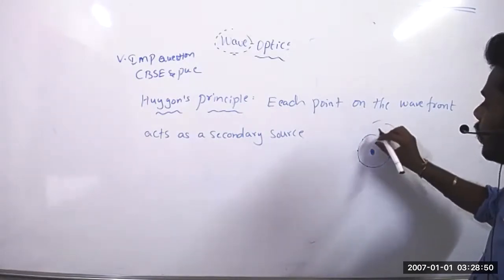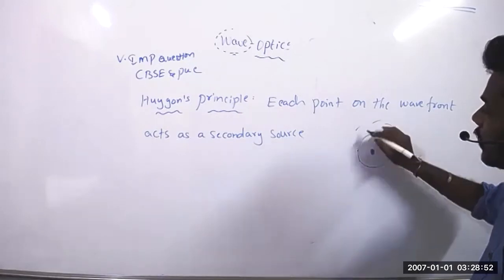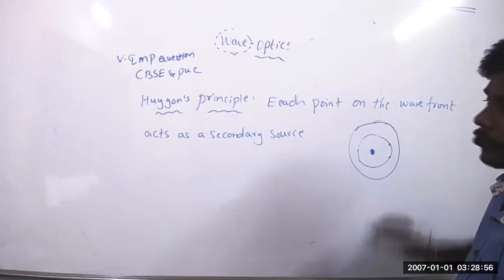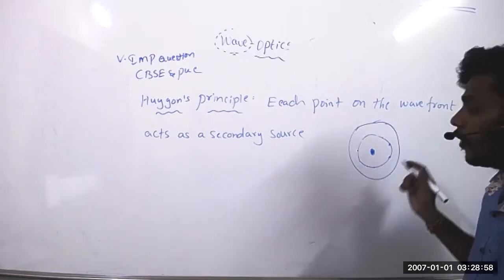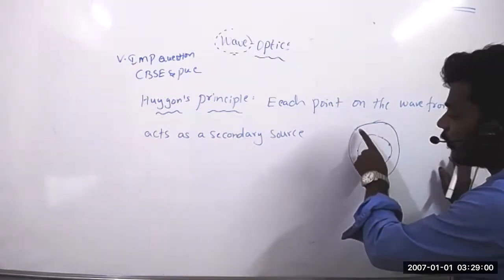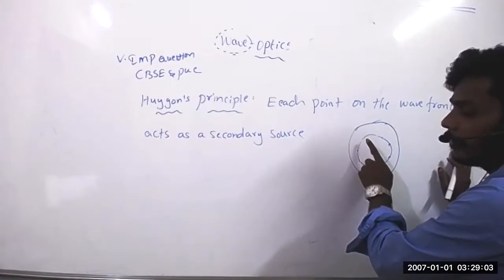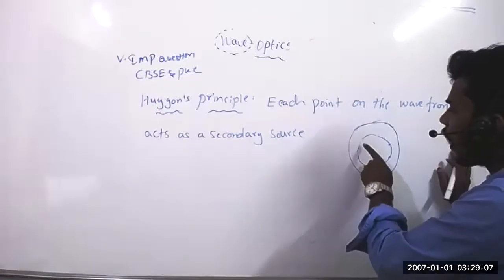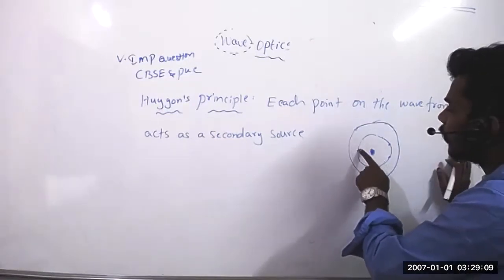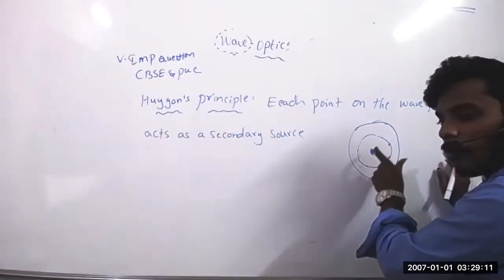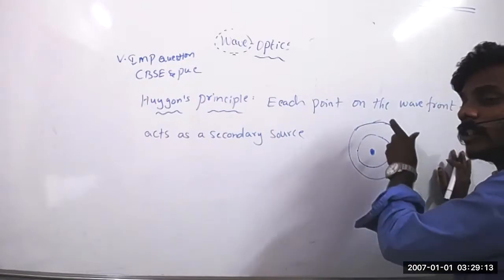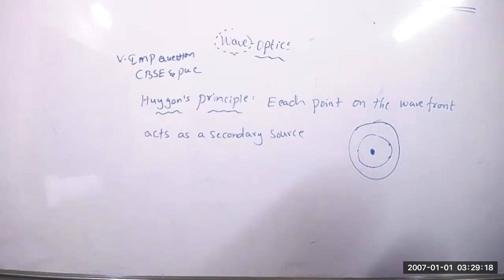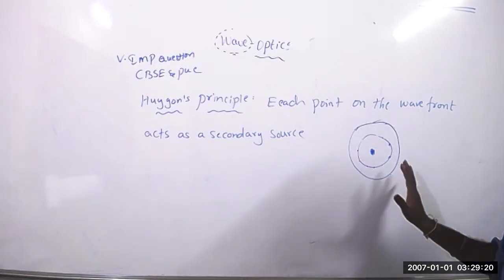From here you have to draw one tangent. From here you have to draw one tangent. So if you add all the tangents, you will get one more wavefront. This wavefront, what is the reason? The points which are present on the primary wavefront. So whatever points are there on the primary wavefront, those points act as secondary sources to the new wavefront. Understand clearly, Sanchit? Yes, sir. No doubt, right?